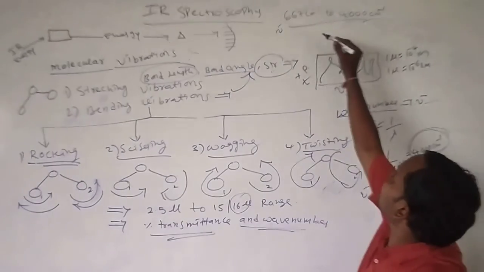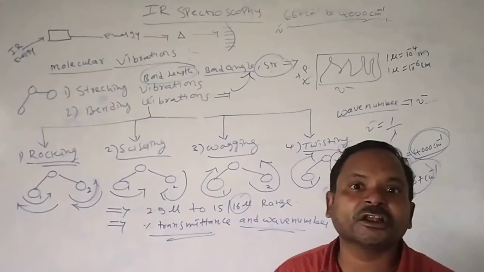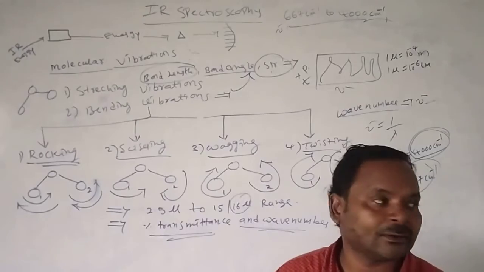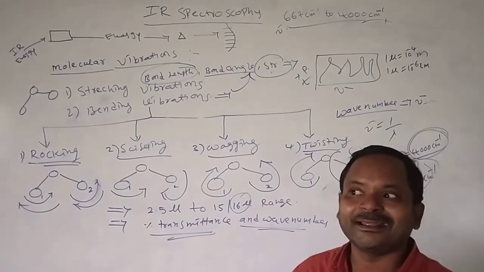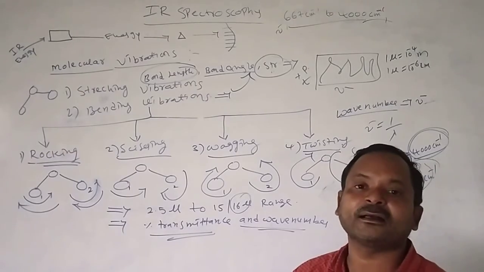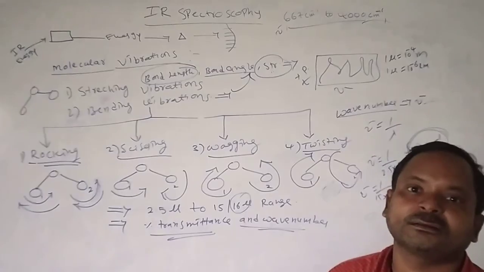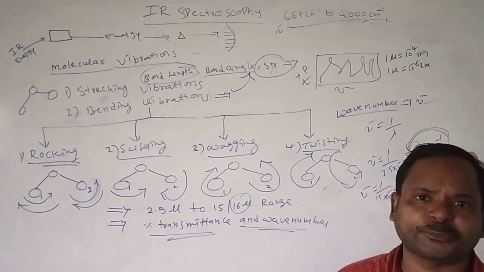That means in between these wave number values, all the functional groups are present. In different wave number areas, we observe different functional groups.